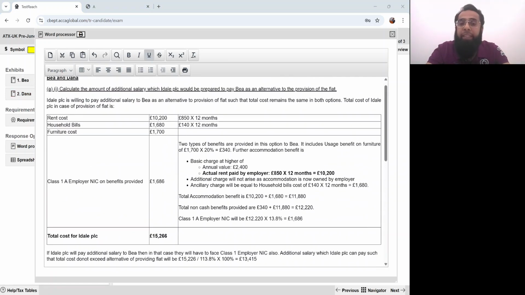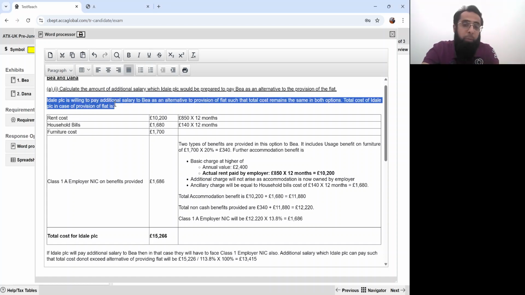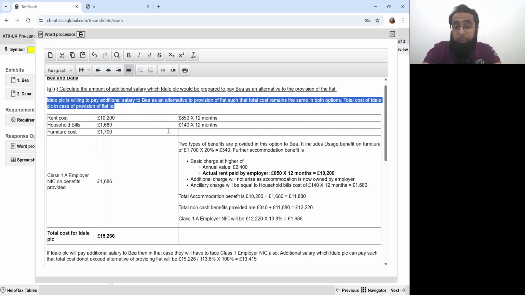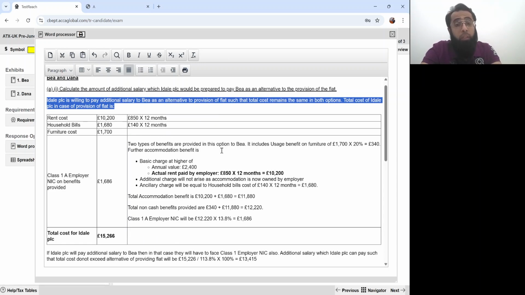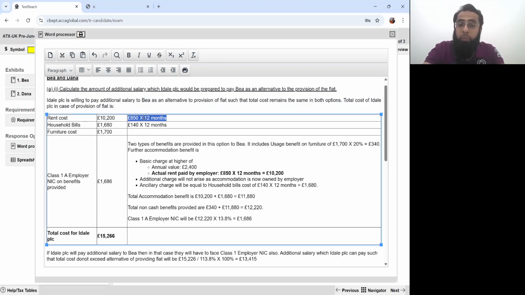So if you look at it, I particularly believe that it's not difficult. It's just about good intellectual level, analyzing the rules in a better manner. Ideal PLC was willing to pay additional salary such that their total cost was not increasing. So we said that what was the total cost in the situation when they were providing the accommodation?